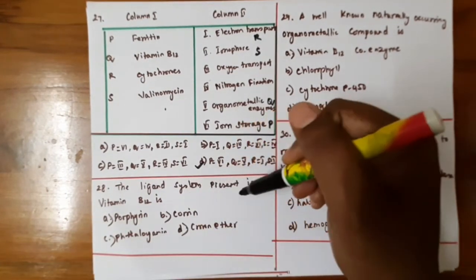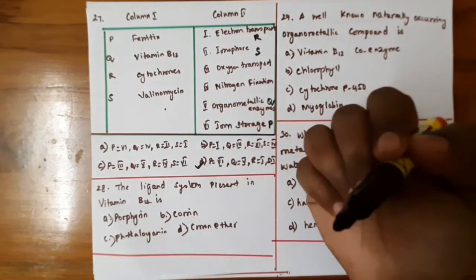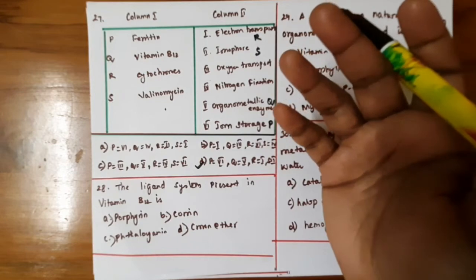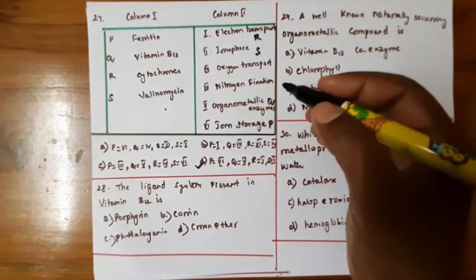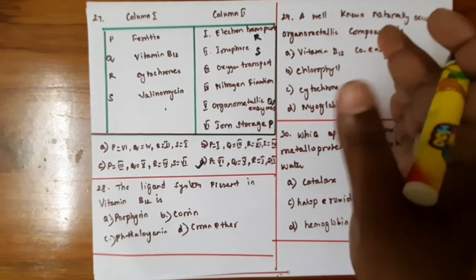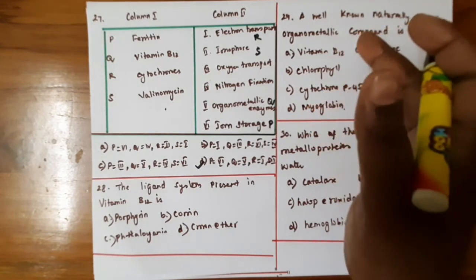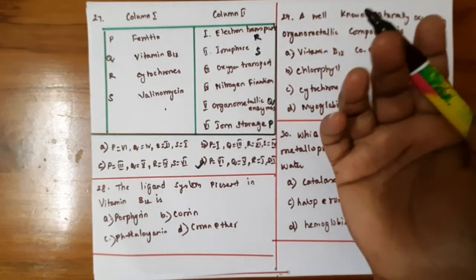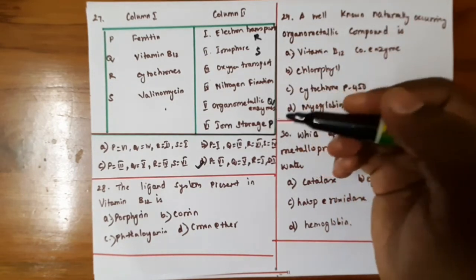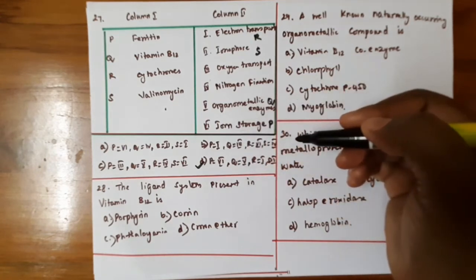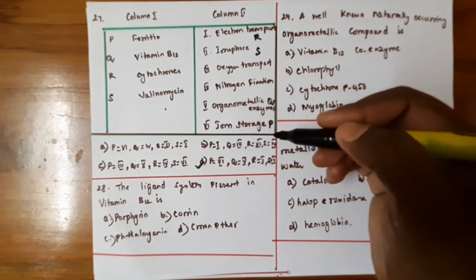The ligand system present in vitamin B12. Okay, so as usual we discussed about some ligands. Generally in biological systems, the metal ions are usually found surrounded by the macrocyclic ligands. As you take hemoglobin, it is made up of the metal ion surrounded by the big macrocyclic ligand called porphyrin.